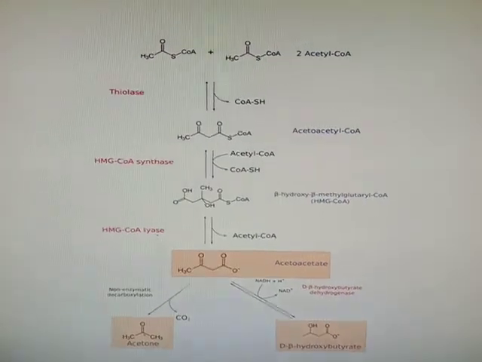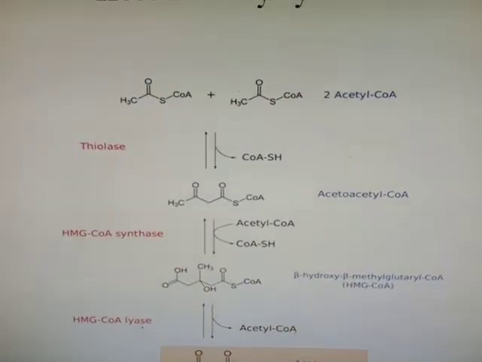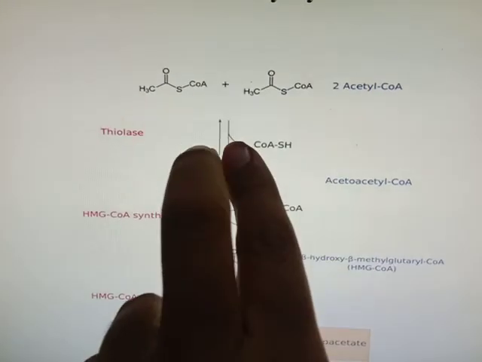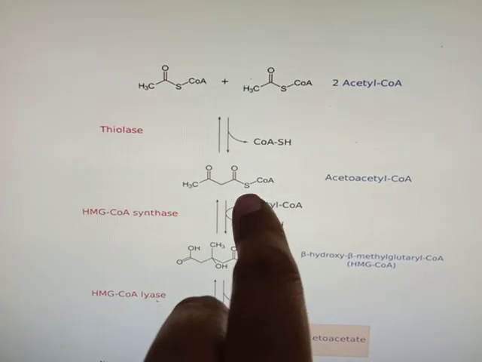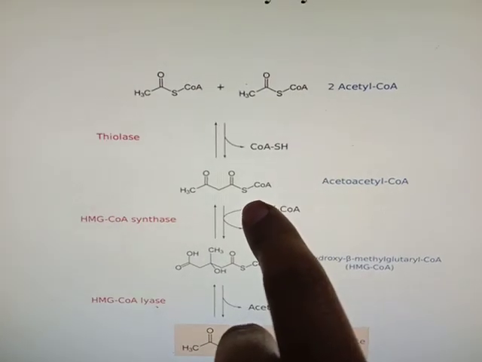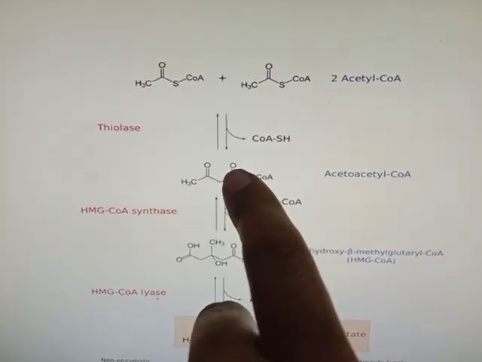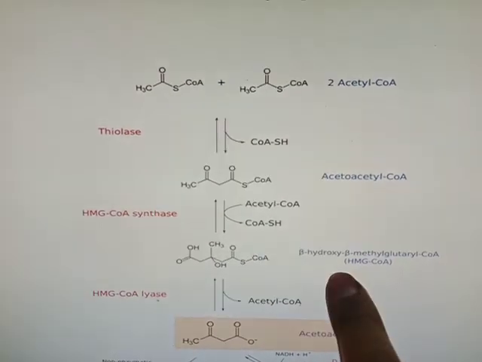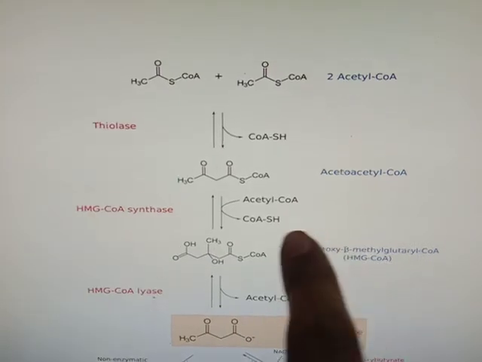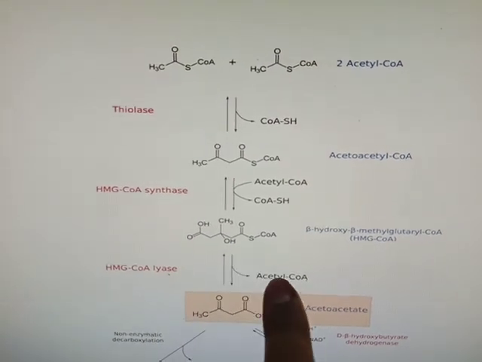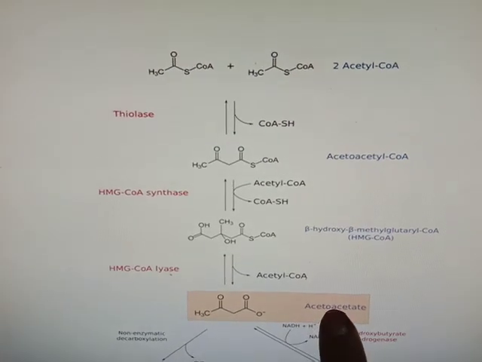Here is a short summary of ketone body synthesis. Two acetyl coenzyme A molecules get condensed with the help of the enzyme thiolase to form acetoacetyl coenzyme A. Then a third acetyl coenzyme A is added to this acetoacetyl coenzyme A with the help of the enzyme HMG coenzyme A synthase to form HMG coenzyme A. Then HMG coenzyme A lyase removes the acetyl coenzyme A to form acetoacetate.